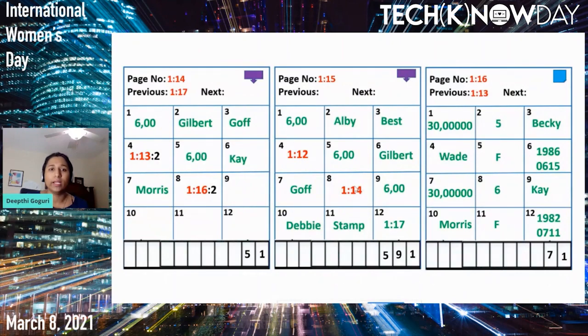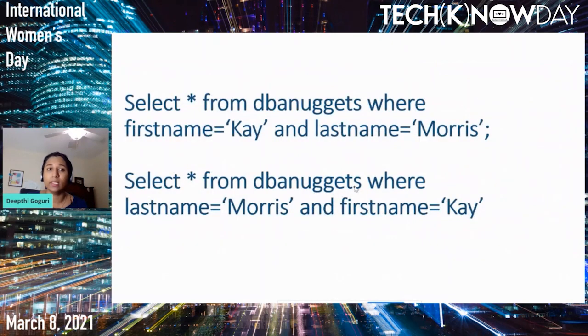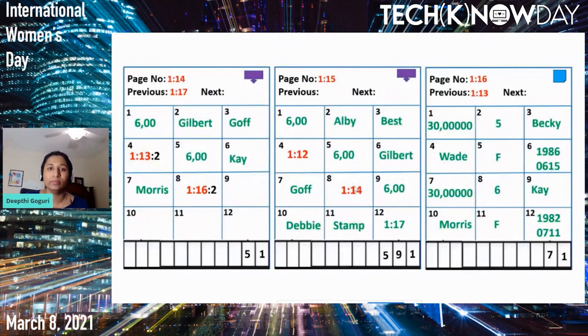Now it will get the first name K and last name Morris by using the index, right? On page number 15, K Morris will come after Gilbert, so we have to contact page number 14 for the K value. Page number 14 is luckily in the memory. The K is pointing to file number 1, page number 16, and slot number 2.